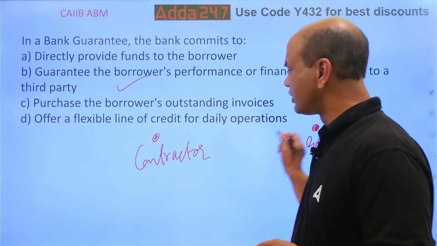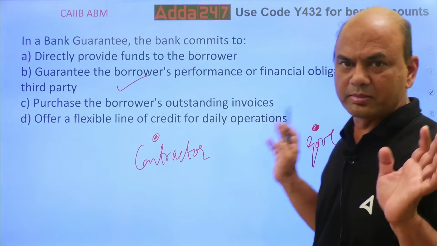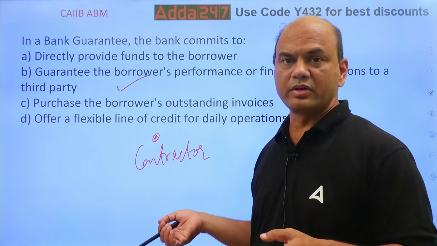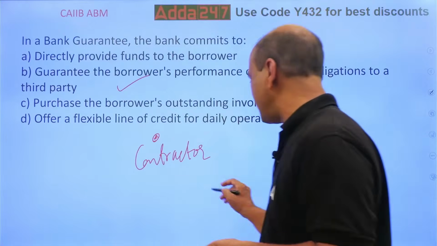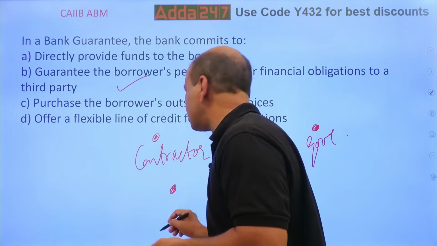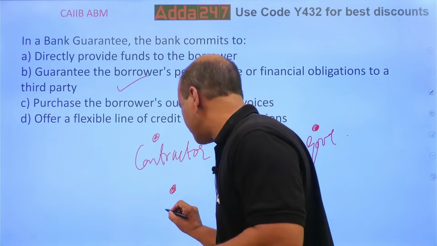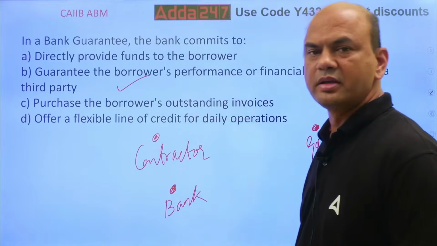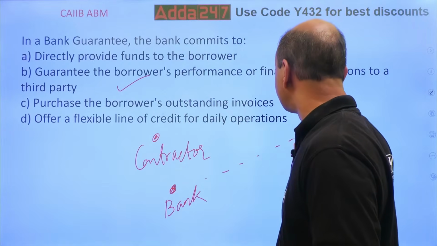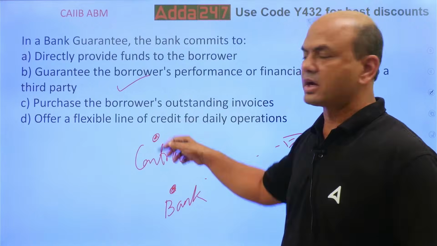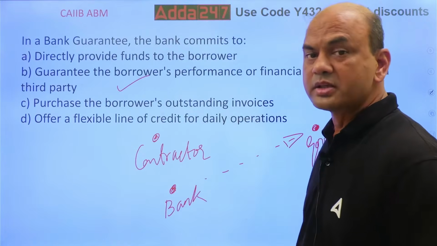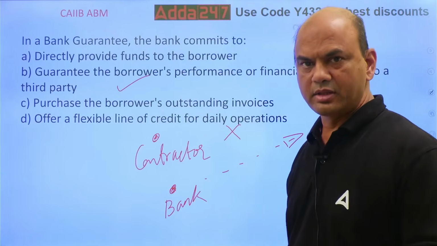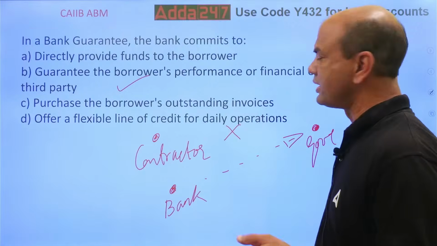So this contract is to be given. Government says that either give me a fixed amount, or bait money we call it, or give me a guarantee from your bank, nationalized or any commercial bank, scheduled bank. So from the bank, what happens now? This bank will give the guarantee to this government that this contractor will build that road. Suppose if he does not build that road, then this bank will have to pay. In that case, this non-funded becomes funded.